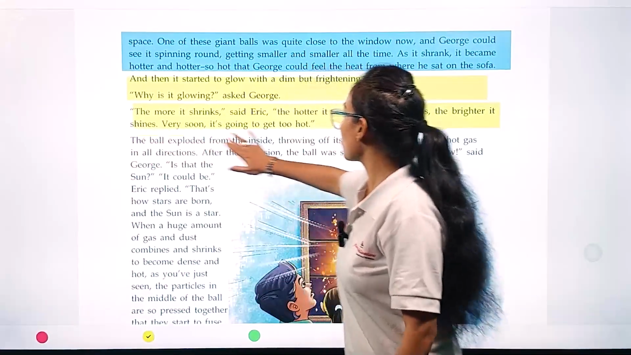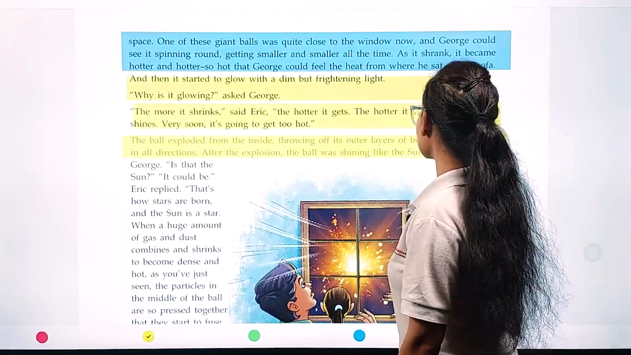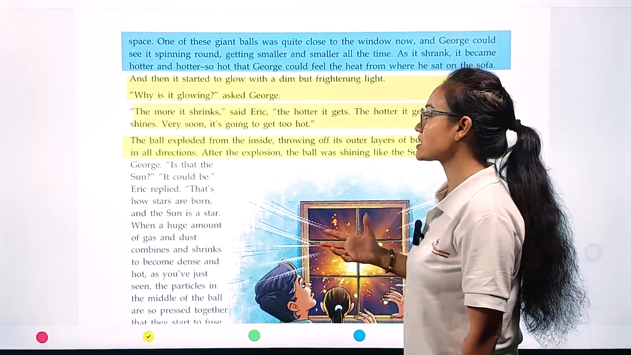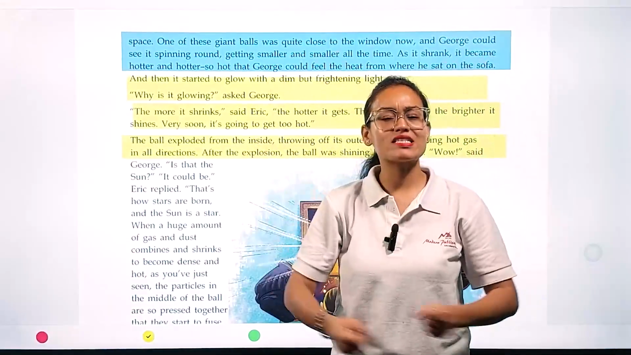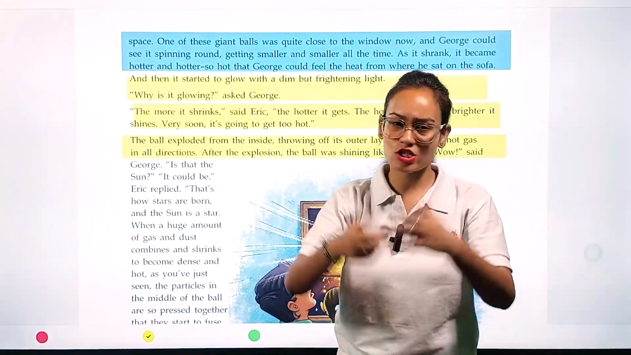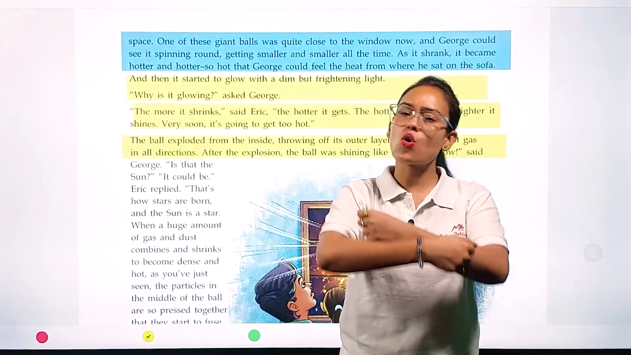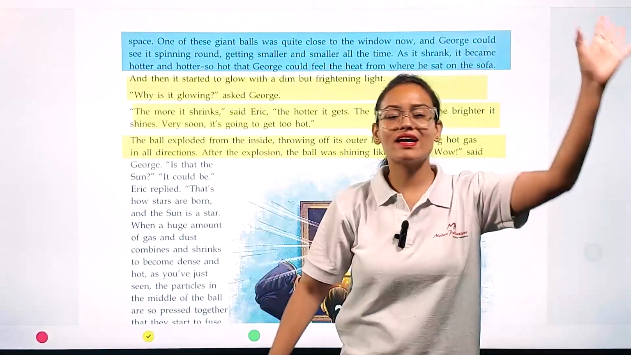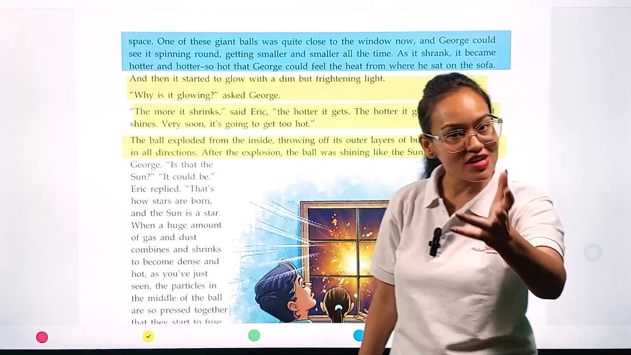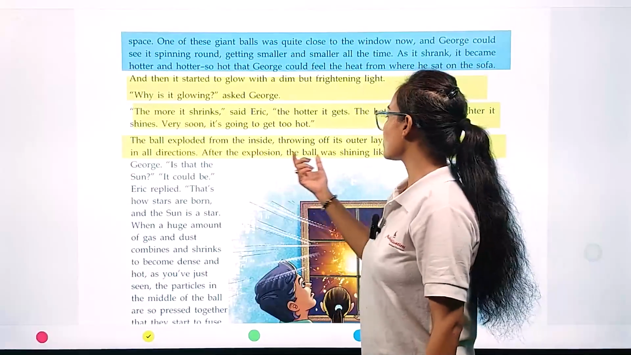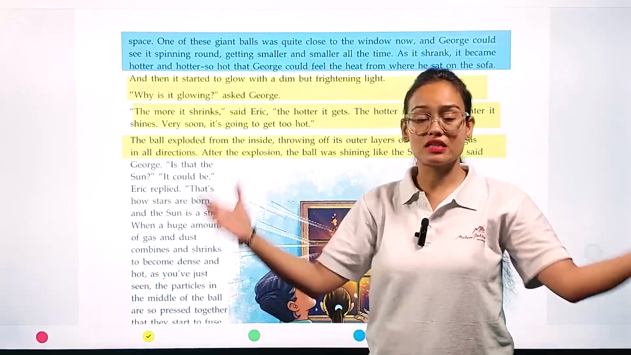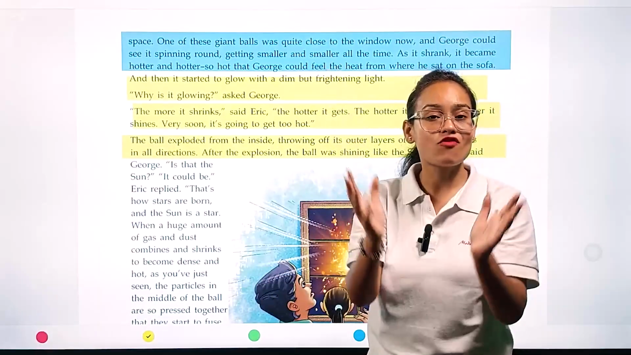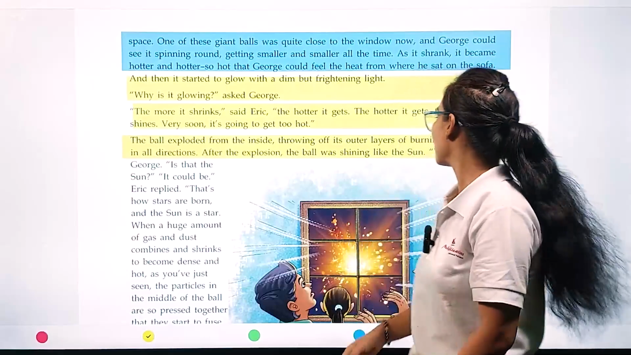The ball exploded from the inside, throwing off its outer layer of burning hot gases in all directions. When it exploded, it dispersed particles here and there in the universe in the form of stars. After the explosion, the ball was shining like the sun.